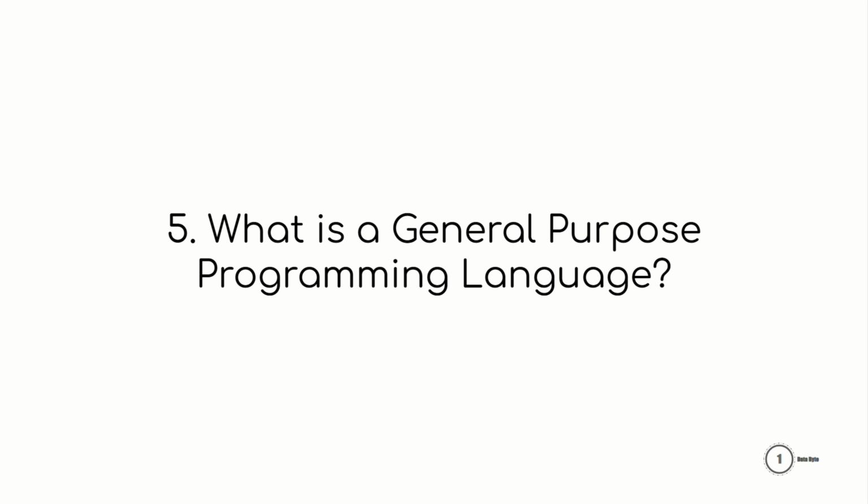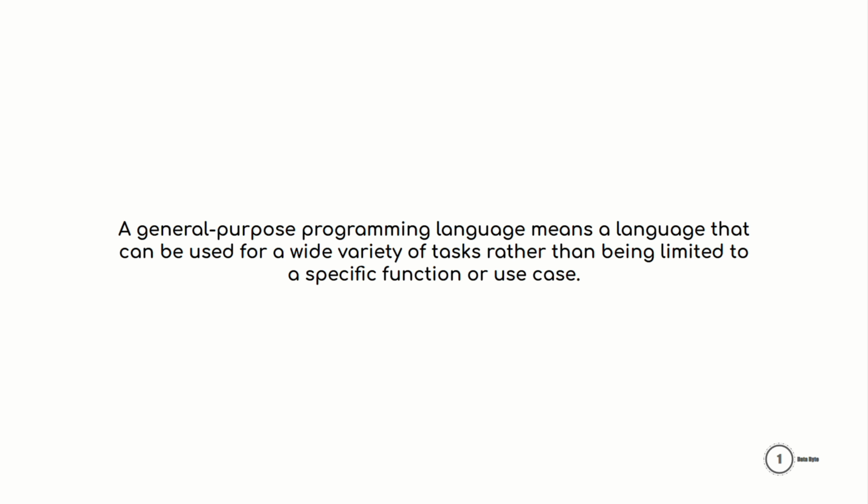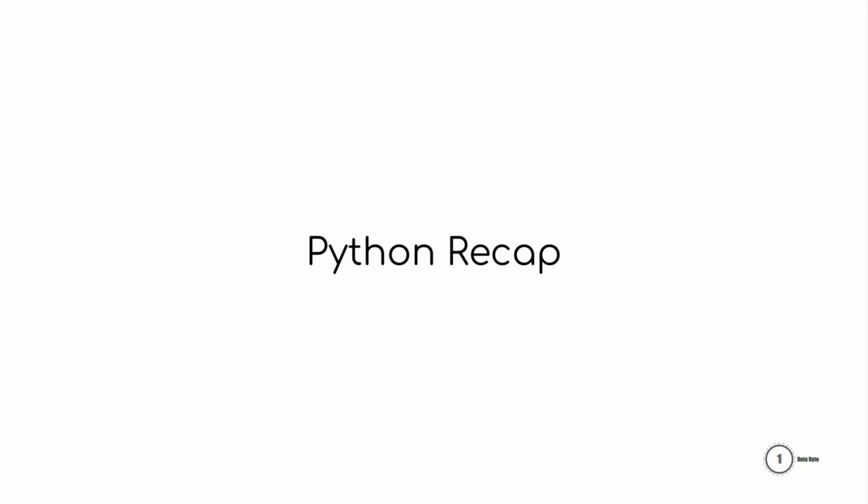Fifth and final term, what is a general purpose programming language? A general purpose programming language means a language that can be used for a wide variety of tasks rather than being limited to a specific function or use case. Okay, let me recap the things about Python that we have explored so far to make a decision on why to choose Python as a programming language.